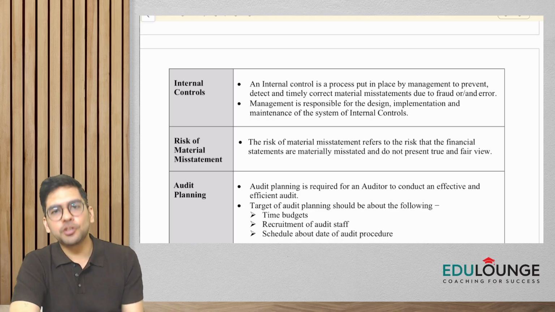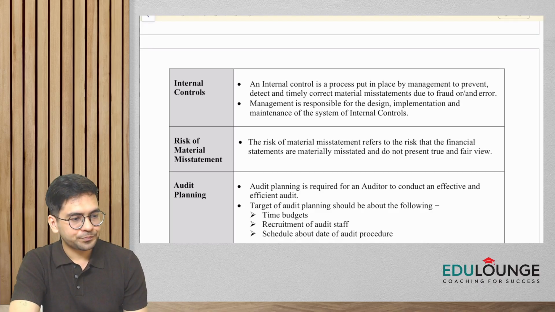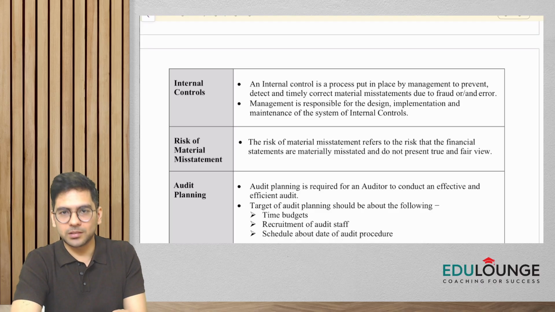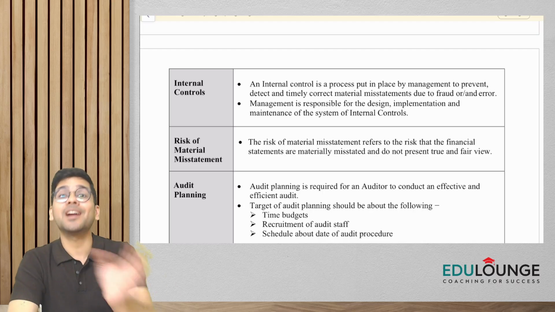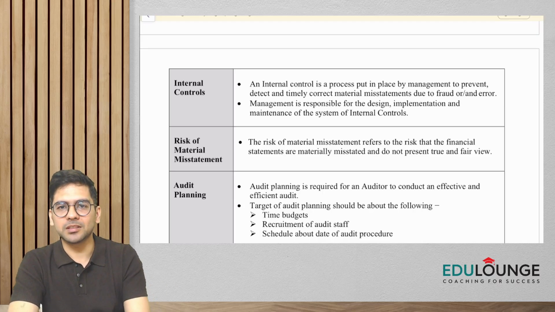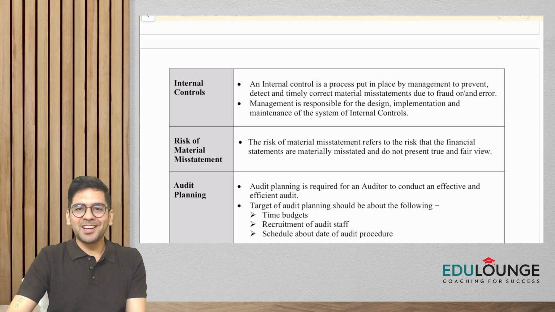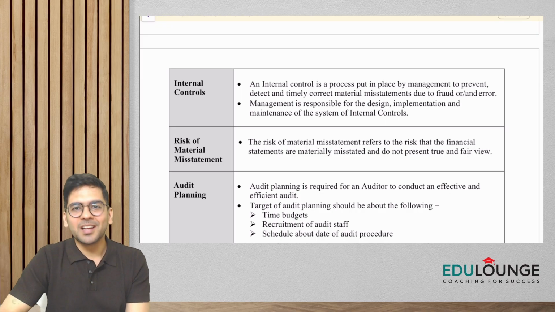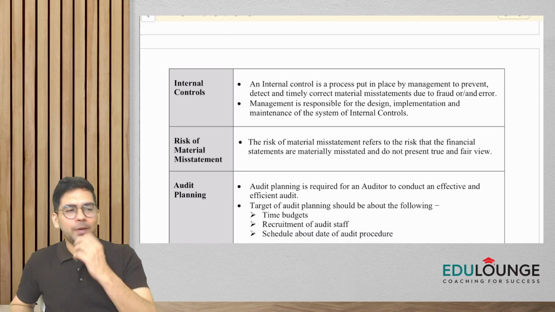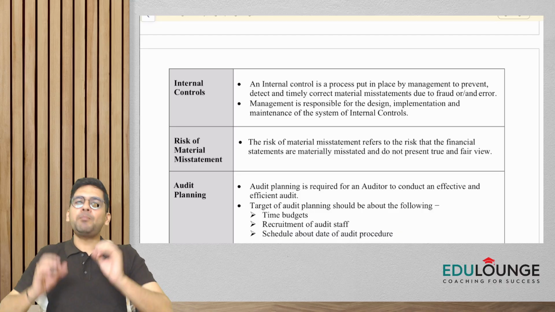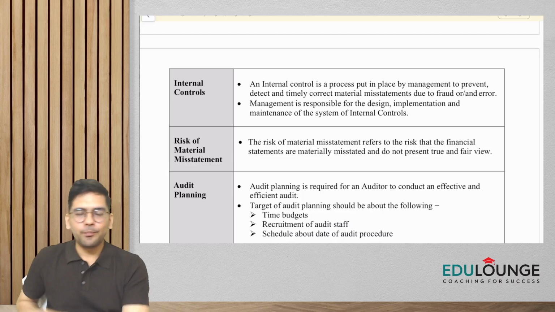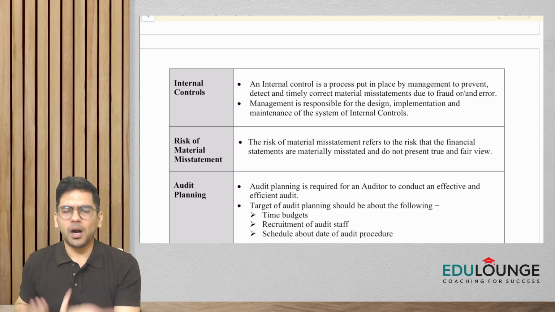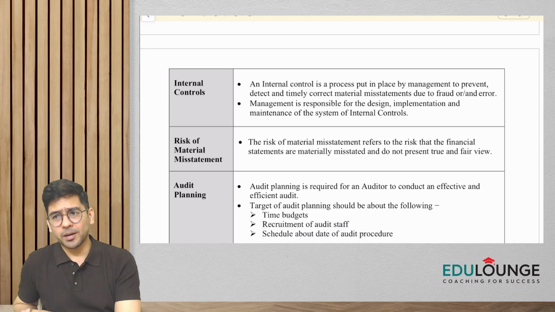These controls ensure that misstatements are prevented, or if they were not able to prevent them, they are detected on a timely basis. Let me give you certain examples. In a company that I audit, any payment in excess of 50,000 rupees cannot be just paid by the accountant or the finance department.